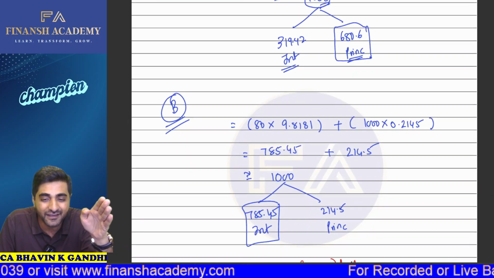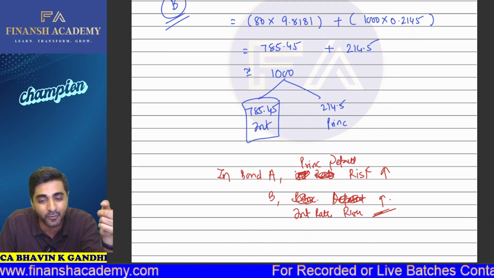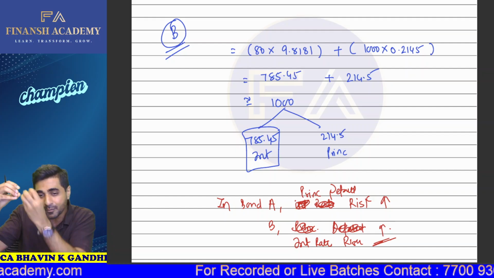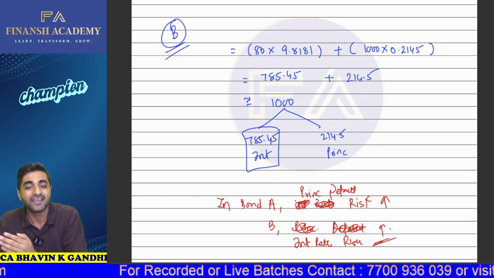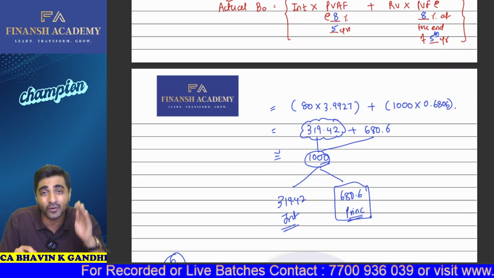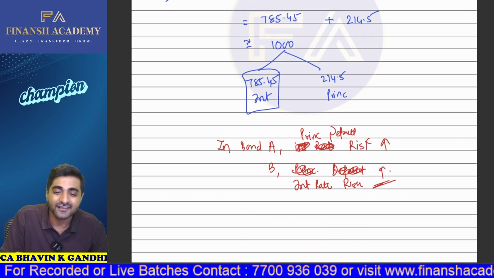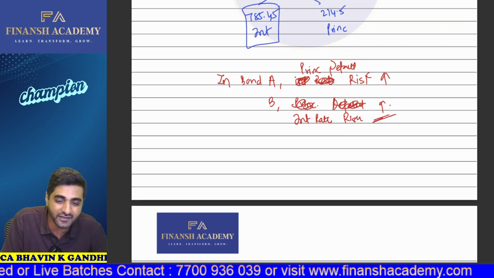Bond B, which has more duration, will definitely have more interest component. Can you see 785.45? So that 1000 rupees comprises of 785.45 interest and 214 of principal. Here this 1000 rupees comprises of only 319 of interest and more of principal. Now bond A is exposed towards principal default risk and bond B is exposed towards interest default risk.